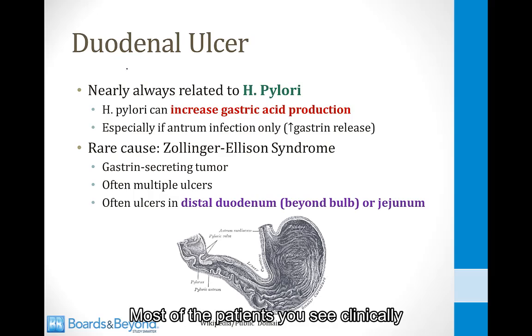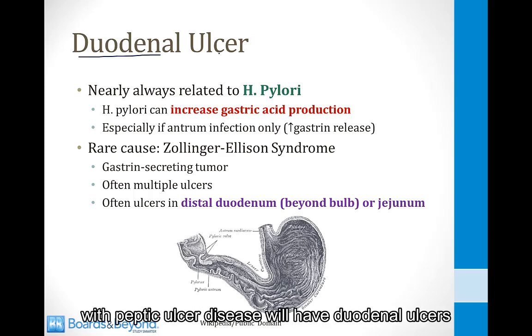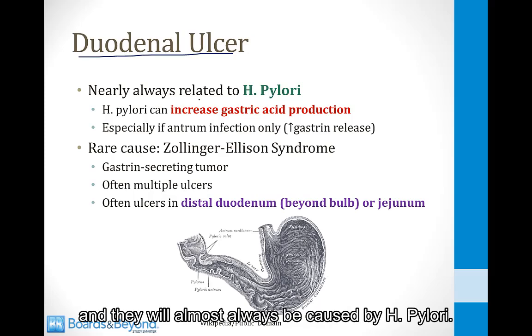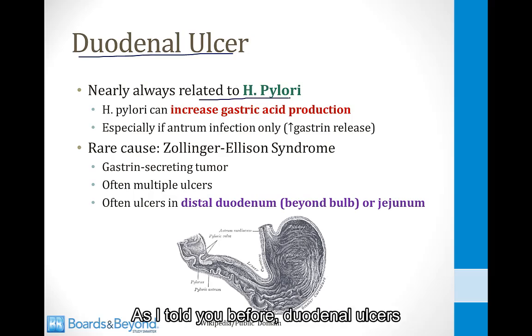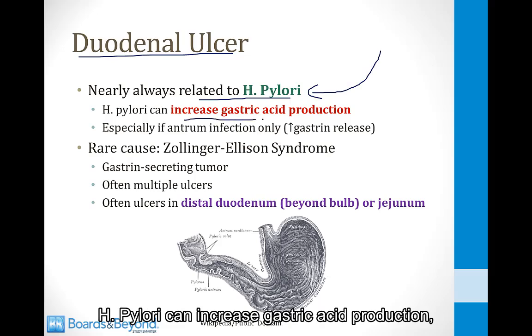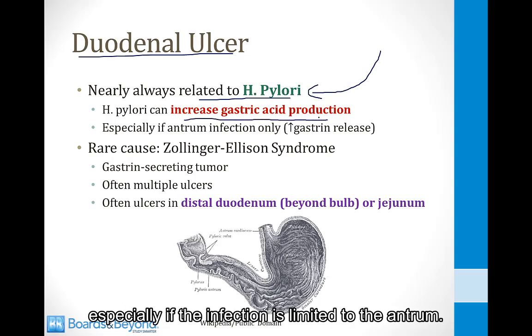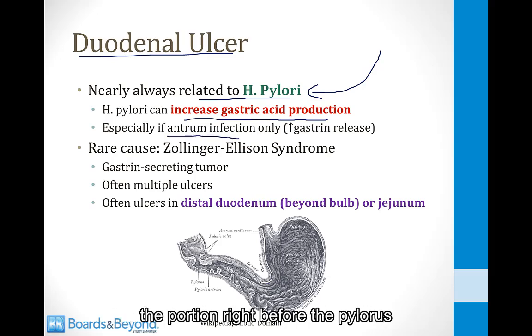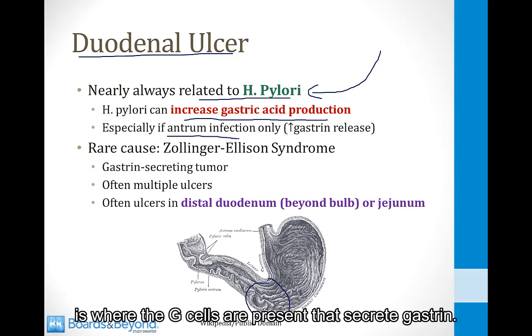Most of the patients you see clinically with peptic ulcer disease will have duodenal ulcers, and they will almost always be caused by H. pylori. As I told you before, duodenal ulcers are the most common type of ulcer, and H. pylori is almost always the cause. H. pylori can increase gastric acid production, especially if the infection is limited to the antrum. Remember that the antrum of the stomach, the portion right before the pylorus, is where the G cells are present